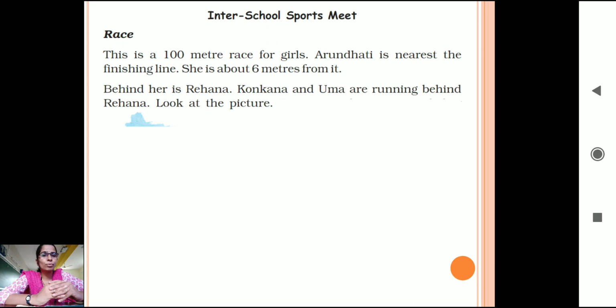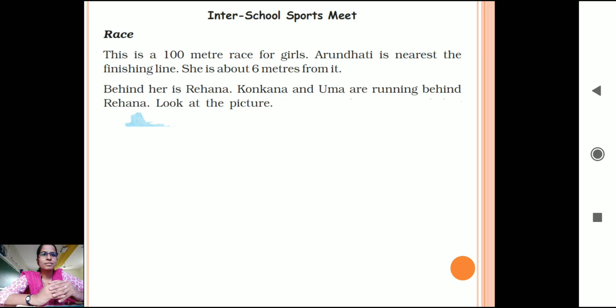Like you have football and cricket matches between two houses. Now here it is written inter-school sports meet. You would have seen that children from other schools come to play cricket with our school children. So when such matches are conducted, we call it an inter-school sports meet.